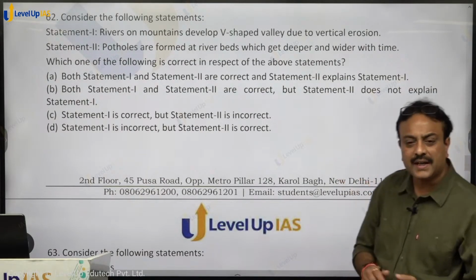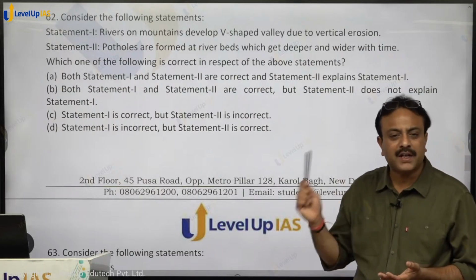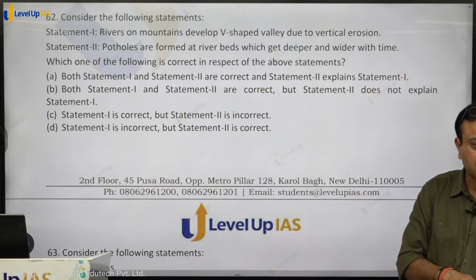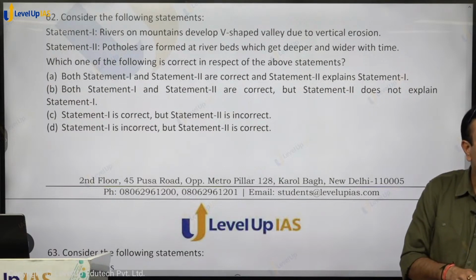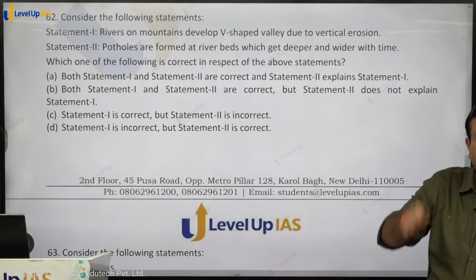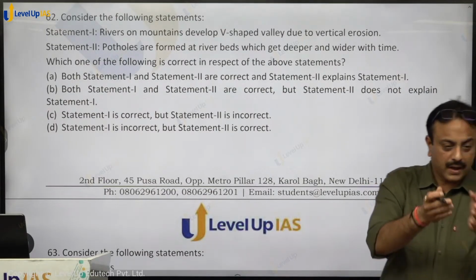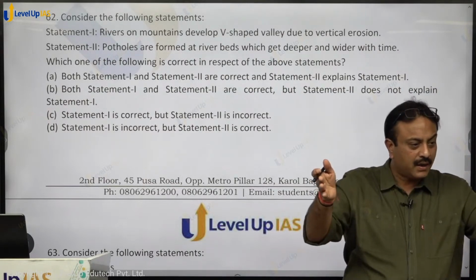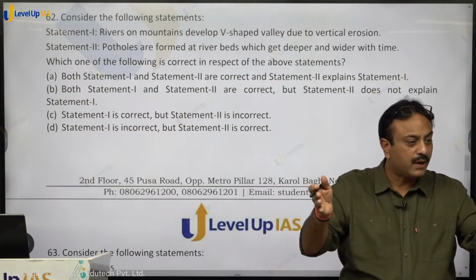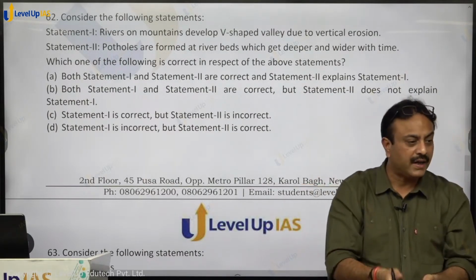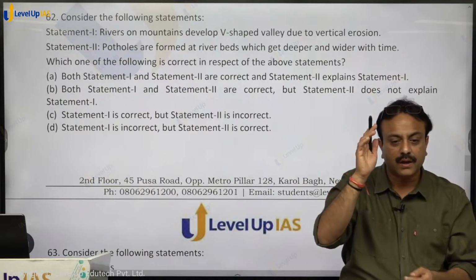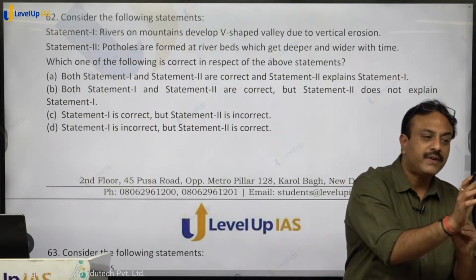Statement 1 and 2 are correct and statement 2 is explaining statement 1. What is wrong in that? Deepening of valley. Jab valley deepening hogi tabhi toh V shape banega. If valley will be widened, it will be called as a U-shaped valley. If valley will be deepened, it will be V-shaped valley. So vertical erosion forms V-shaped valley.